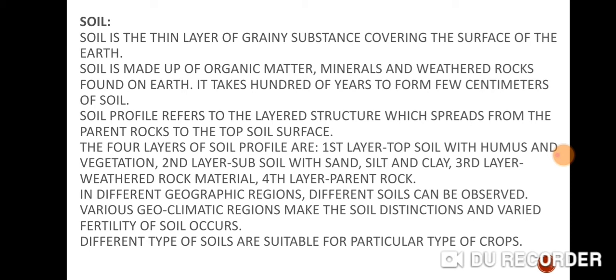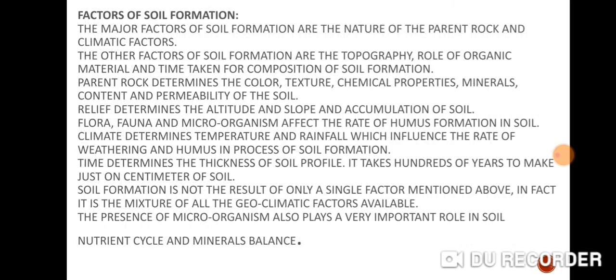The right mix of minerals and organic matter makes soil fertile. If the question arises, how can we make the soil fertile? The right mix of minerals and organic matter makes the soil fertile. Now see students, the soil profile. Soil profile refers to the layer structure which spreads from the parent rock to the topsoil surface. The first layer is known as the topsoil with humus and vegetation. The second layer is known as subsoil with sand, silt and clay.